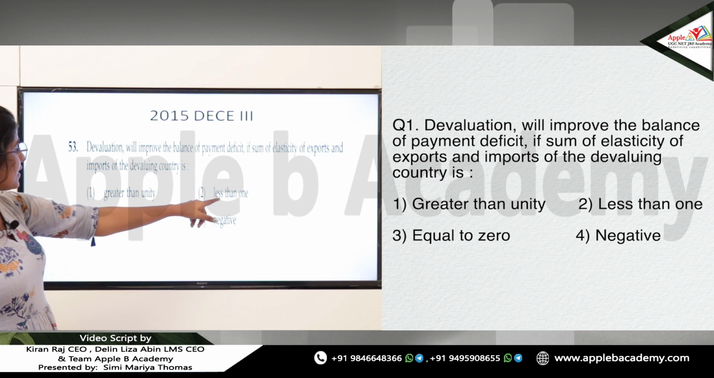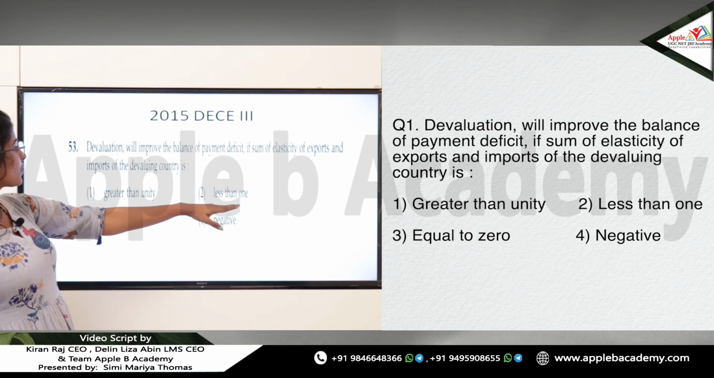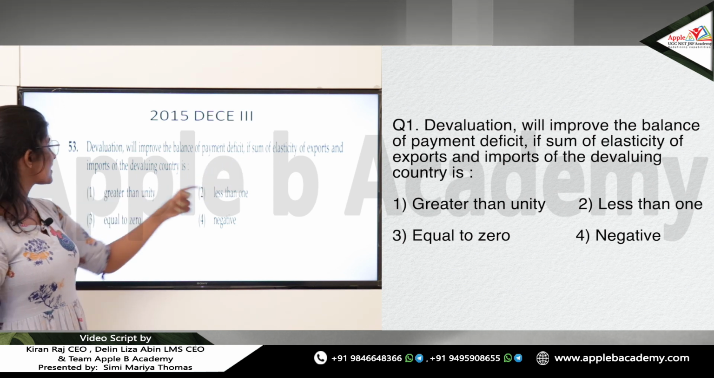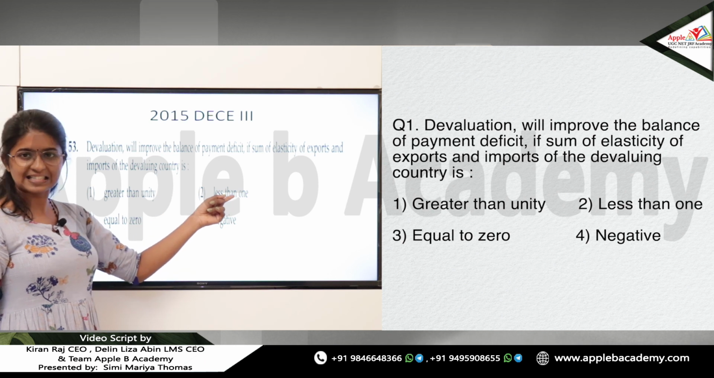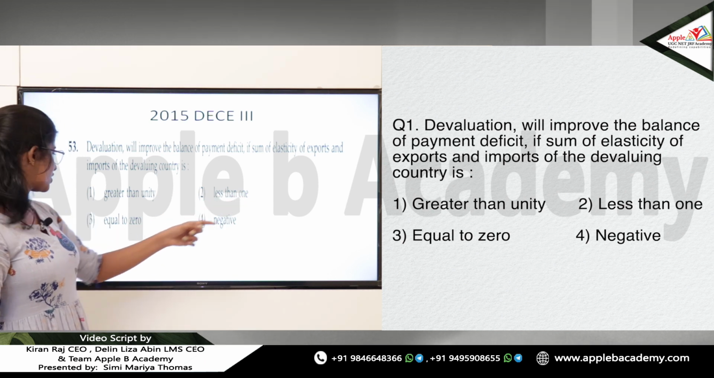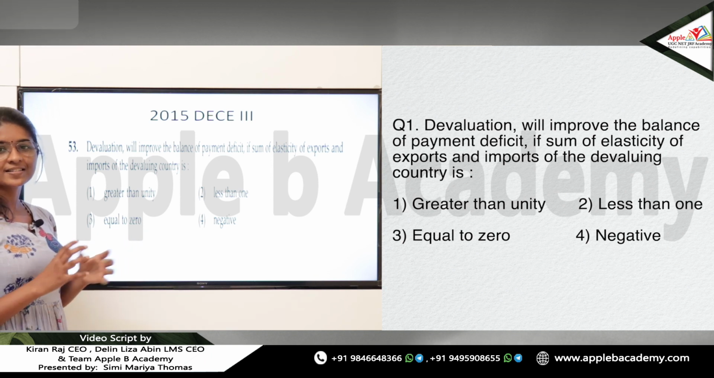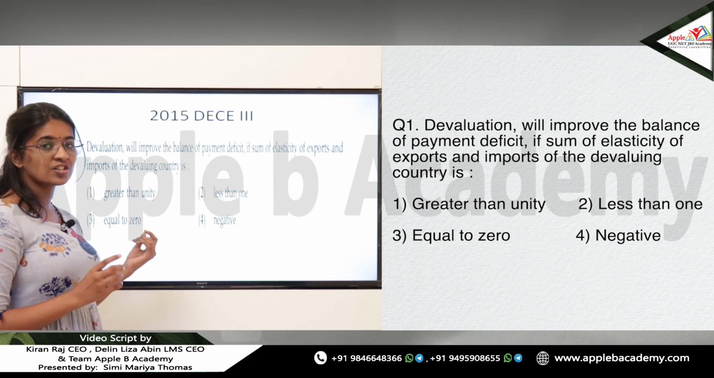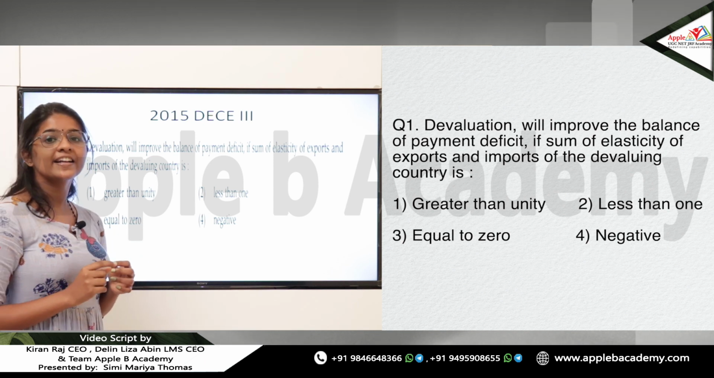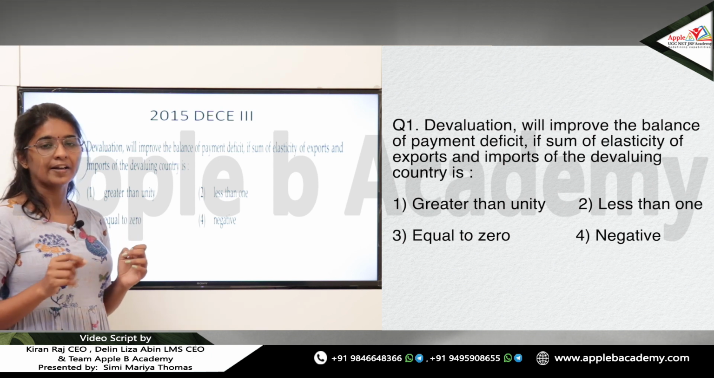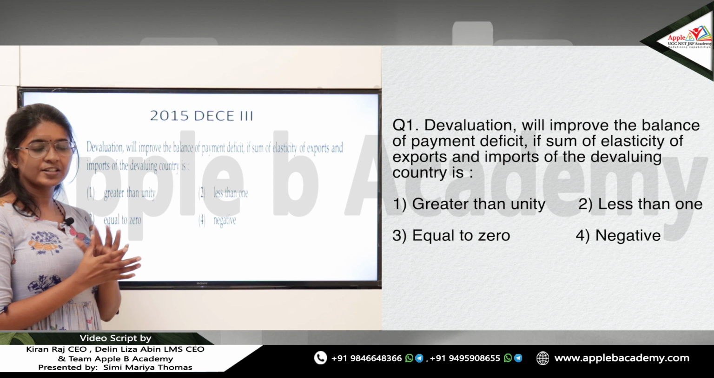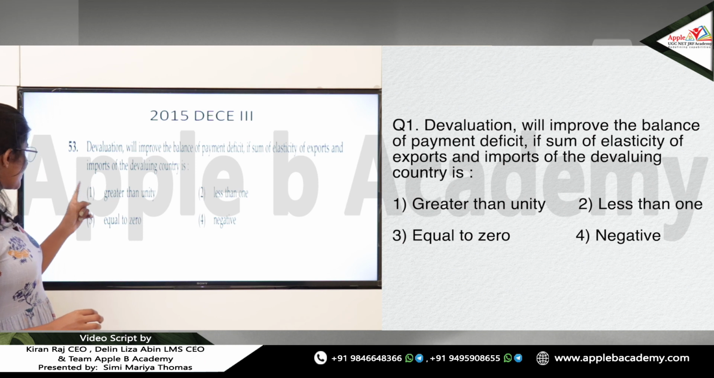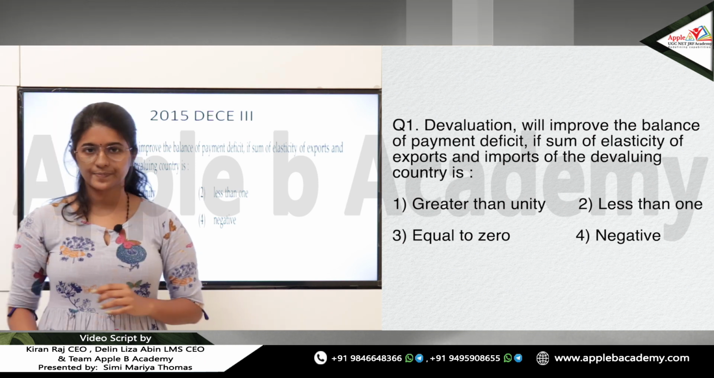Okay, let us see the other options. The second option is less than 1. When it is less than 1, devaluation will worsen the trade balance or BOP deficit, because the sum of the elasticity of exports and imports of the devaluing currency is less than 1. This is the trade balance worsening situation. We are not having a 0 condition; we are having a unitary elastic condition where EX plus EM is equal to 1, which means there is no effect. So we have the answer, option 1, greater than unity, for this question.